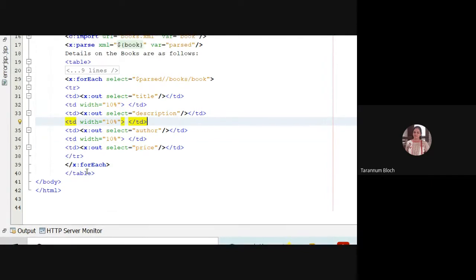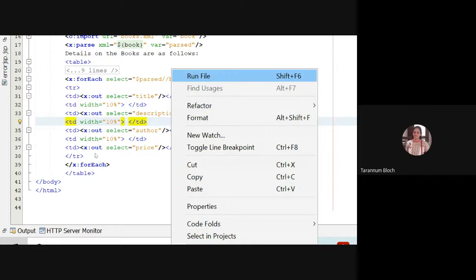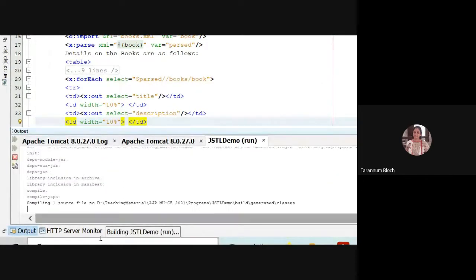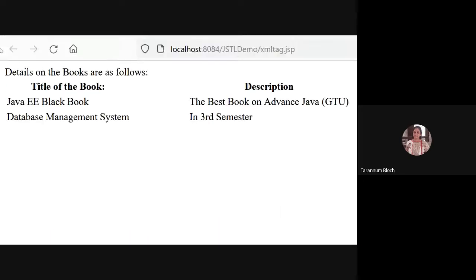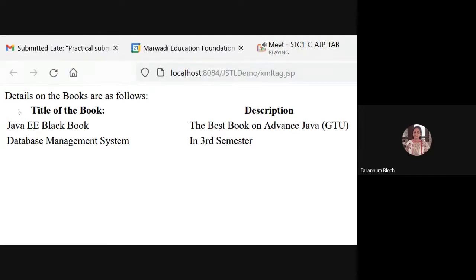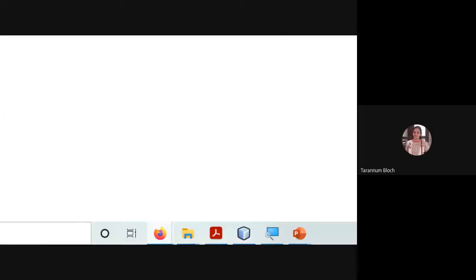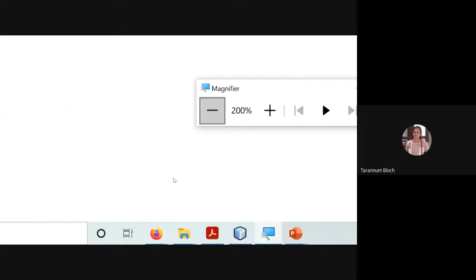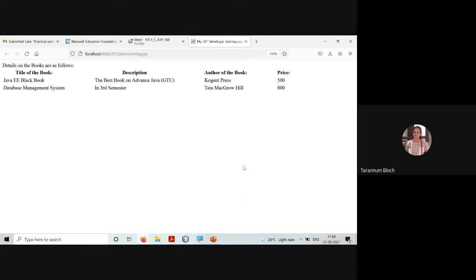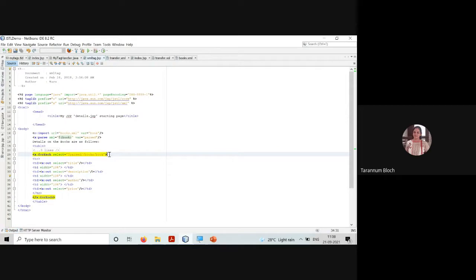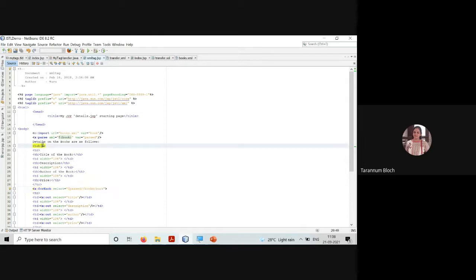Everyone, how XML works? You can right click, you can run the file. Can you see this? This is the table, this is the heading, this is the table heading. All the 4 columns are being displayed. Right? If I give here table border equal to 1, this is my table.